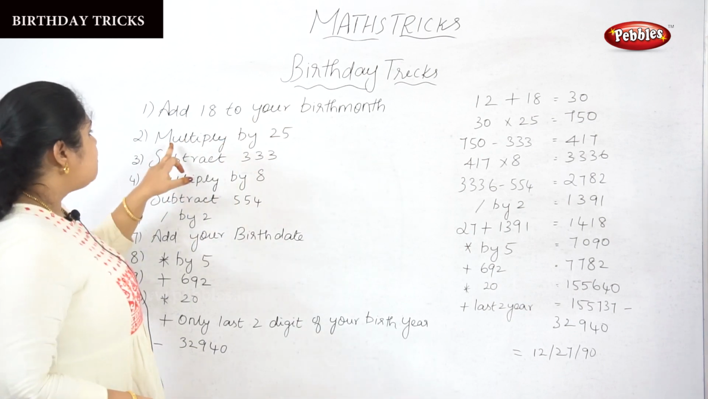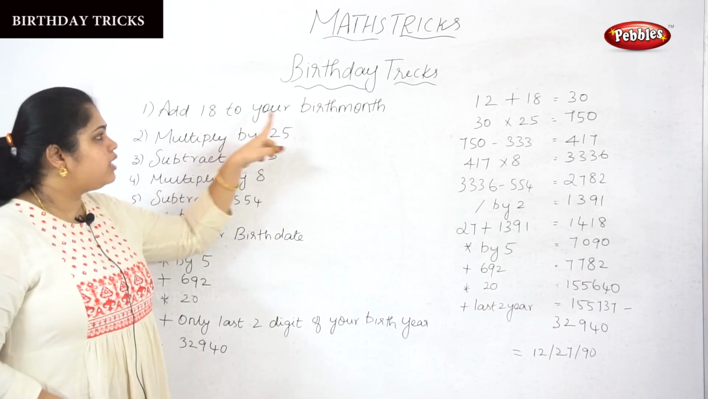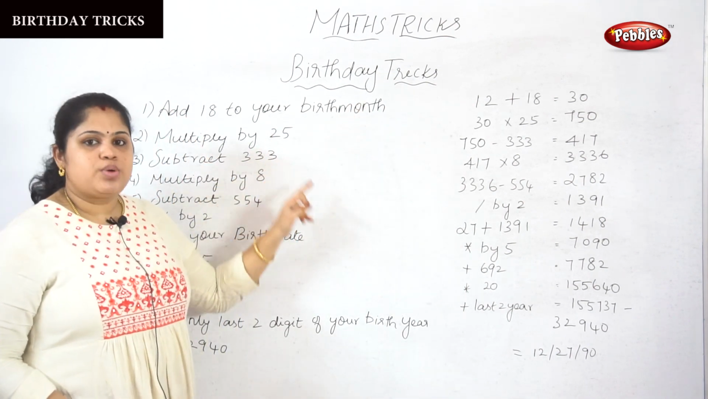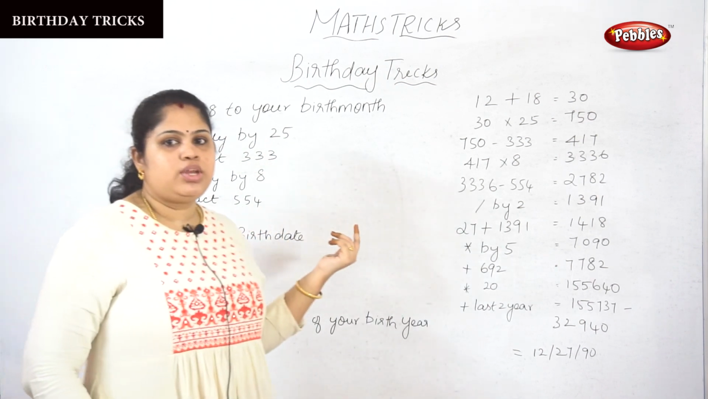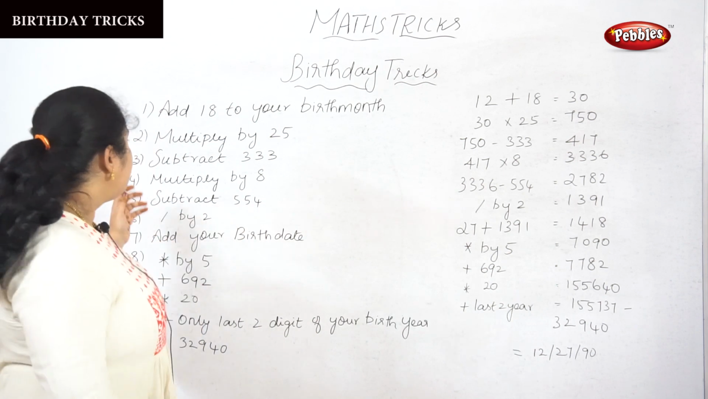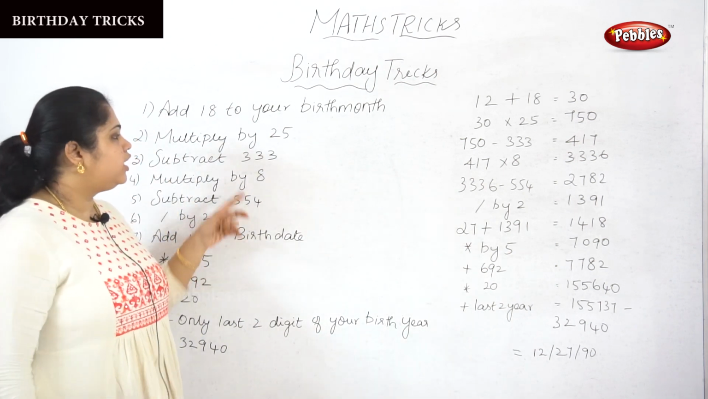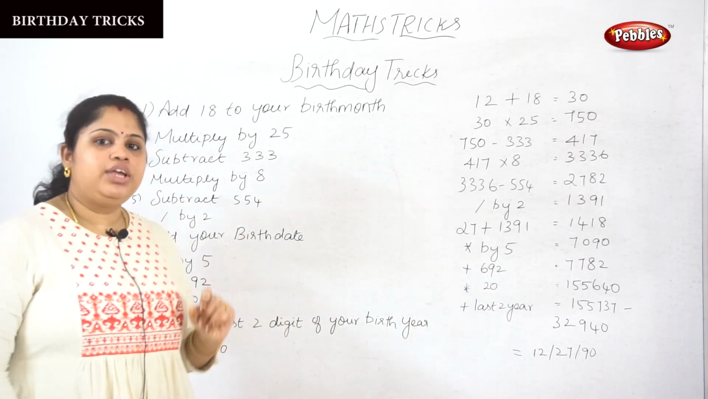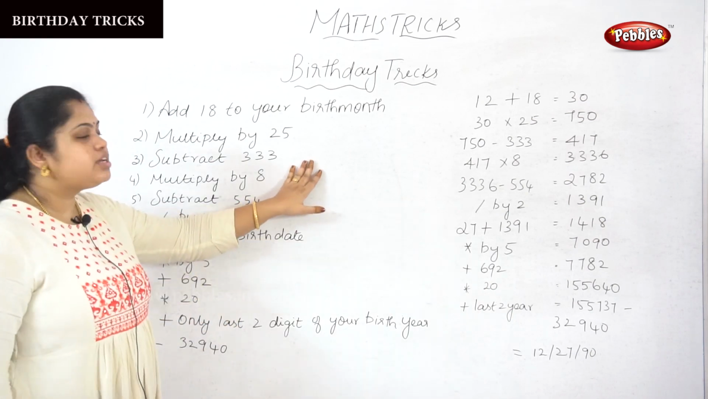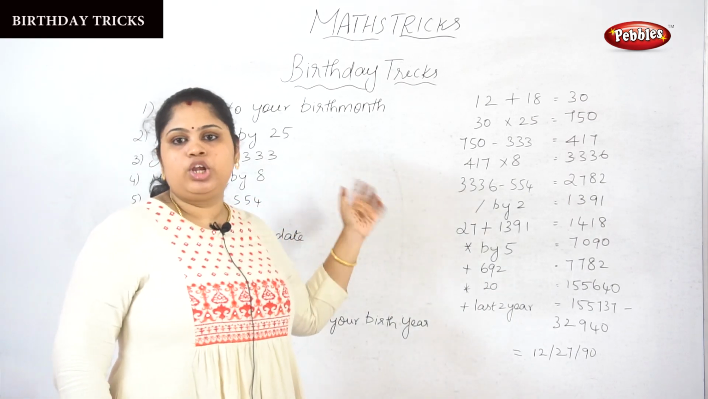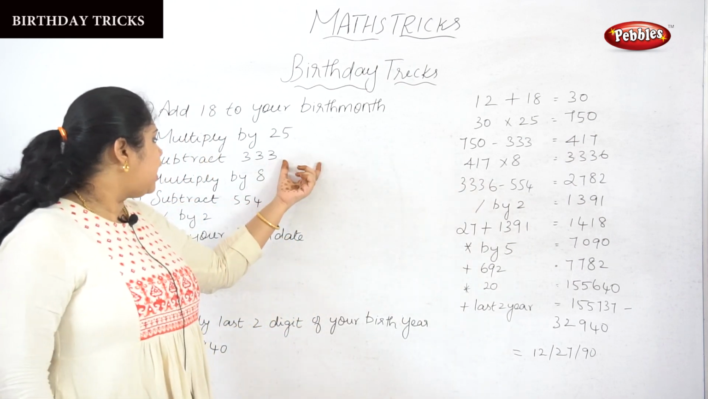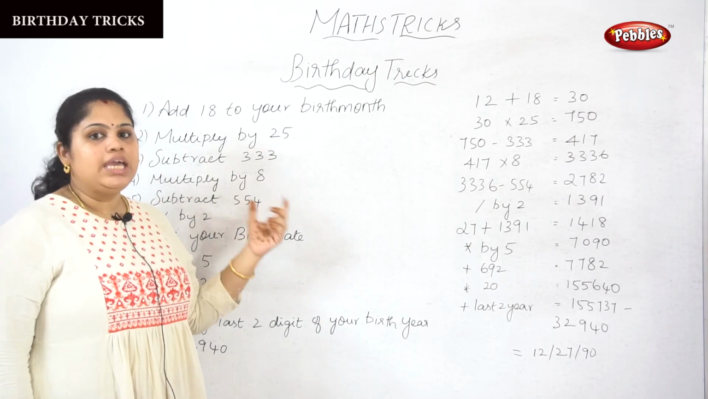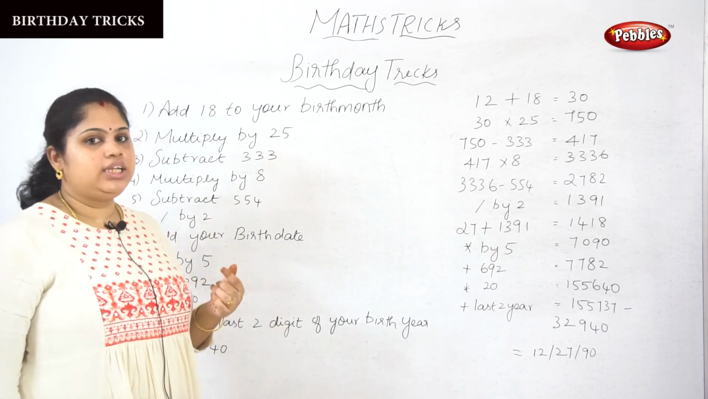Next, multiply by 25. So 18 plus the birth month gives an answer, and that should be multiplied by 25. After multiplying by 25, you will get some answer. That answer should be subtracted from 333. After subtracting from 333, you will get some solution. That answer should be multiplied by 8.